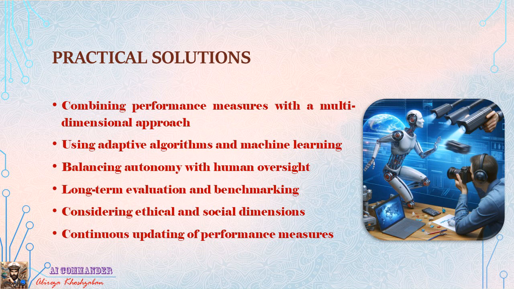Final summary. Intelligent agents can only achieve true rationality when performance measures align with practical challenges, technological limitations, and societal expectations. This alignment requires a combination of technical innovation, in-depth data analysis, and attention to ethical dimensions. By adhering to these suggestions, agents can be designed to be not only efficient but also trustworthy and socially compatible.